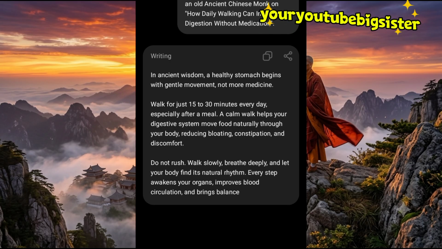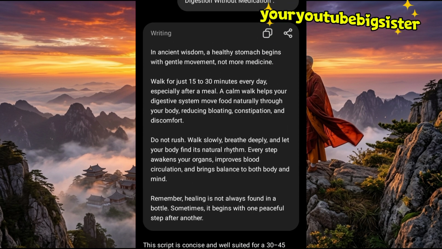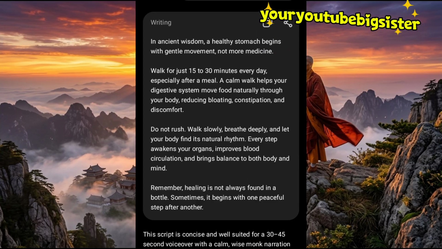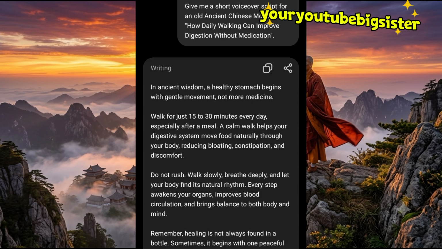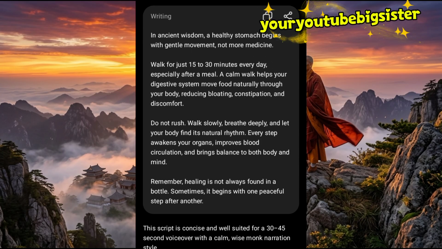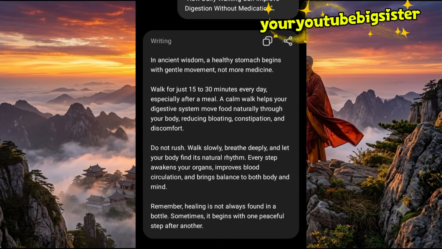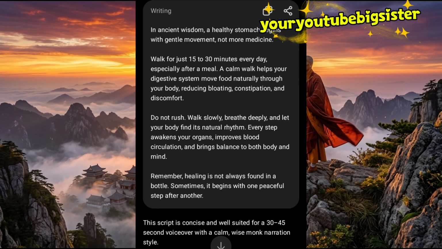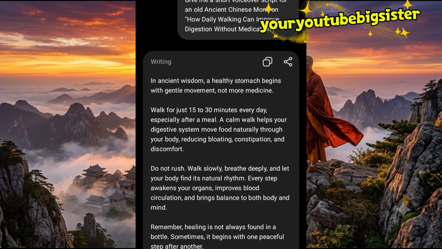I asked it to make it short, but this is too short. You can ask it to make it longer. Do you understand? You can ask it to make it very long, depending on how you want your video to be. So this is a tutorial, and I just want it to be short like this. Though it's short, we are going to manage it. So I'm going to copy the script that it gave me. Then we head over to the next step.